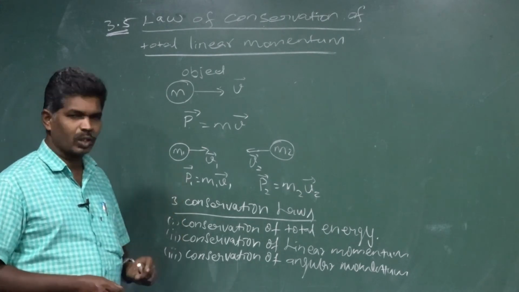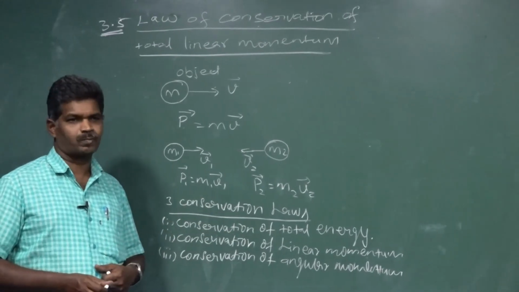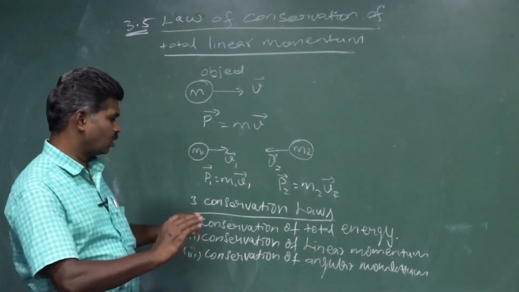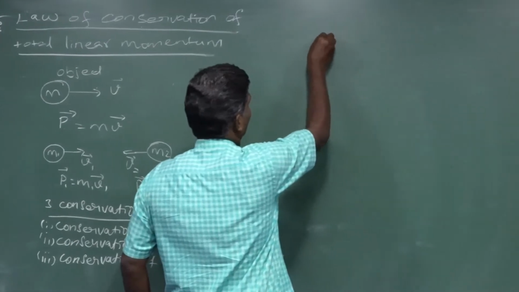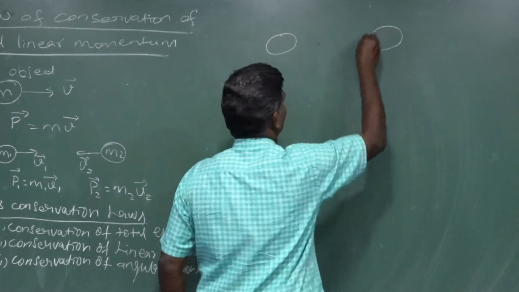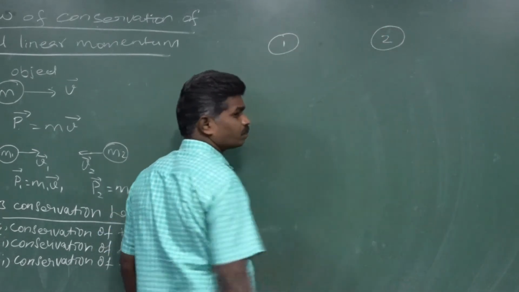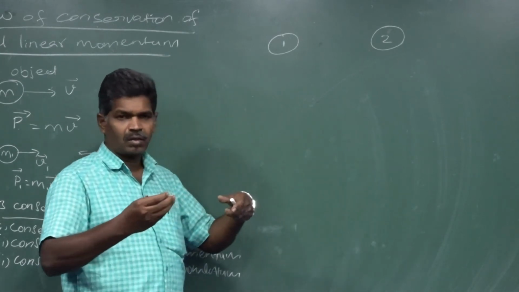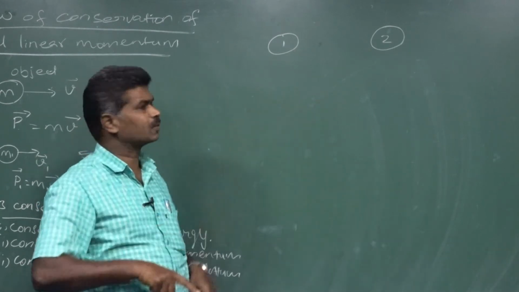Now we are going to see the conservation of linear momentum. For that, we take a good example to explain it. We take two particles, particle 1 and particle 2. These two particles may move towards each other or in the same direction, whatever it may be.